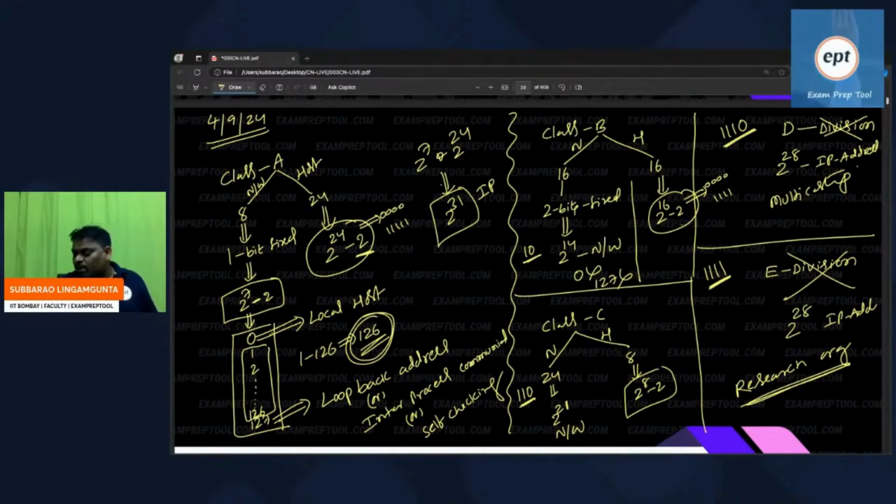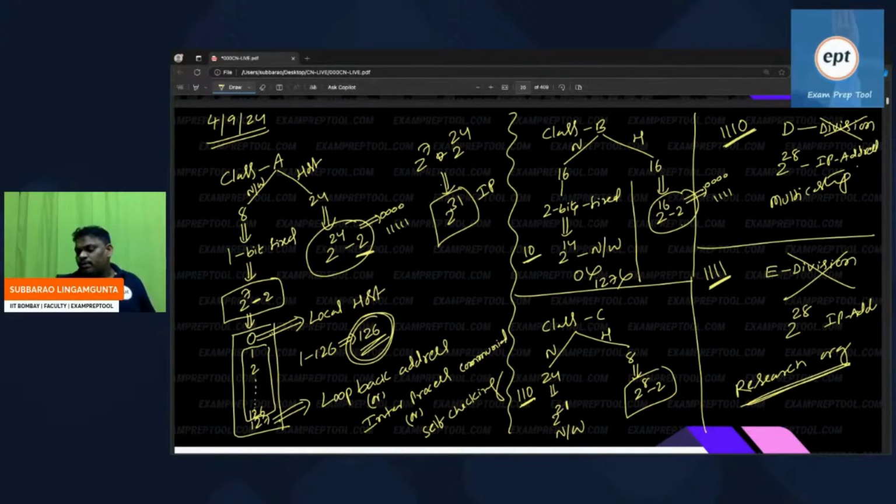If some small, some middle company came and asked the ISP, I need IP addresses for my company, it is not a research organization, it is a normal one only. They will say go for class B. Small organization, go for class C. So if you request for multicasting purpose, I want one IP address, they will allocate from the D class.